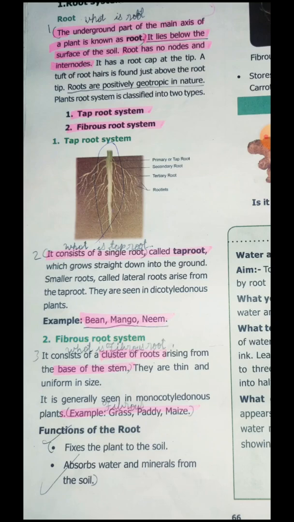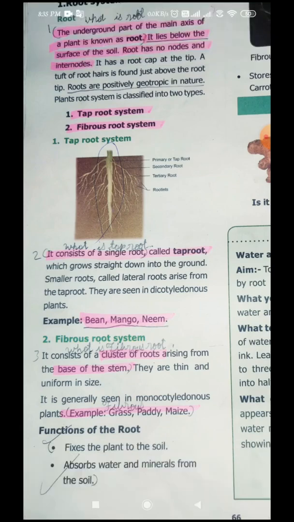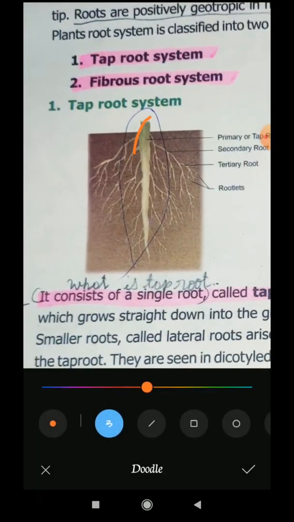For example, bean, mango, neem. It also grows straight into the ground. It has the taproot. So we call it the taproot system. This is the main root system. See here. The taproot contains the main root.